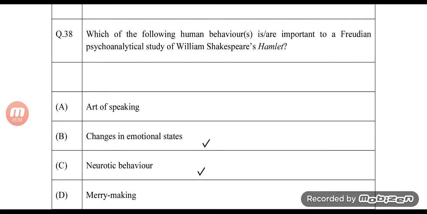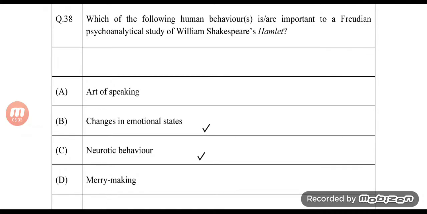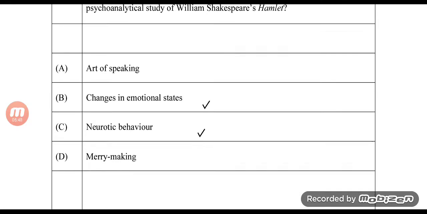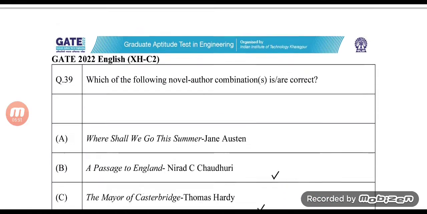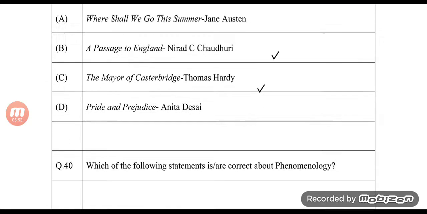Even though after some time when I thought about it, I felt it can be A. I have answered it as B and C in the exam, but that's not a very precise option when you say art of speaking, especially in the context of Hamlet. So the answer is B and C in the official answer key too. Question number 39, the answer is B and C.